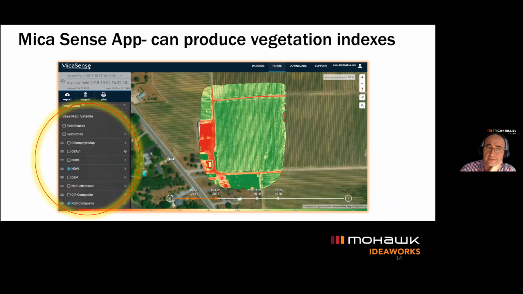Here we can select different options. We can see the chlorophyll map, NDVI, digital surface model, RGB, red, green, blue composite. Different options that we can turn on or turn off to see the response. Again, we are working with the 5 different bandwidths of the electromagnetic radiation: 3 visible and 2 invisible.